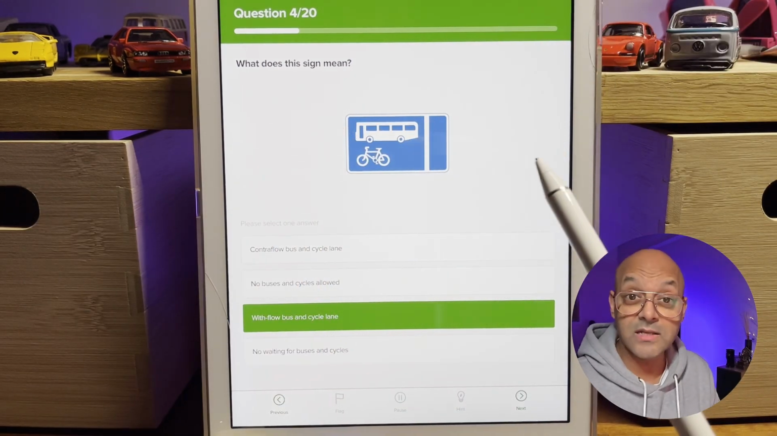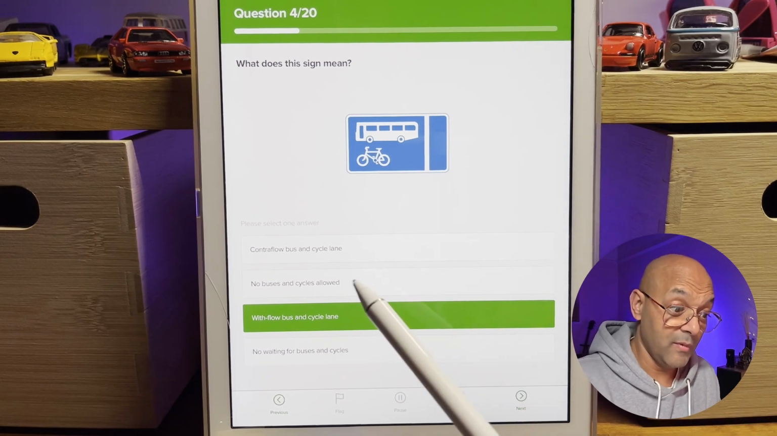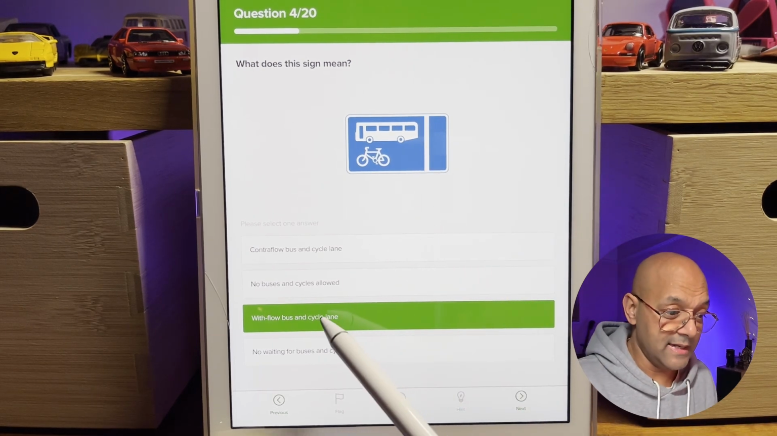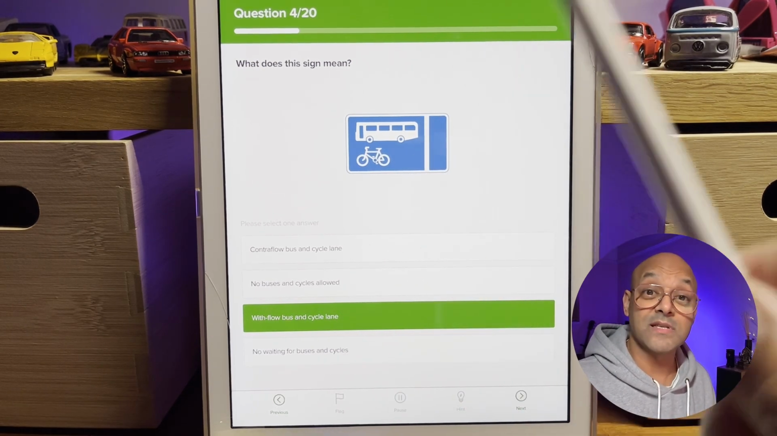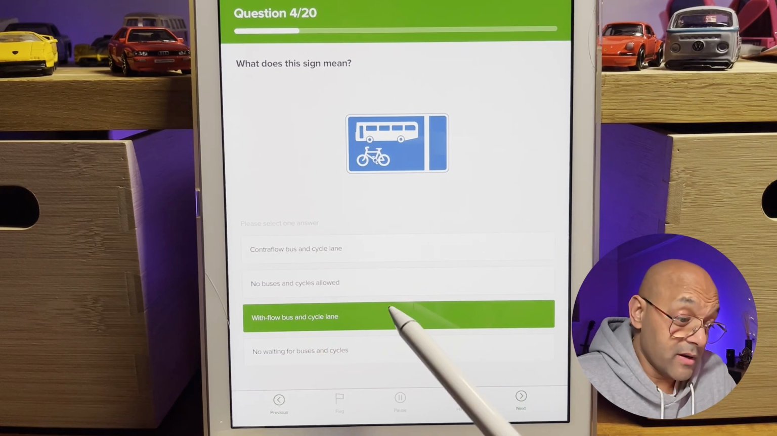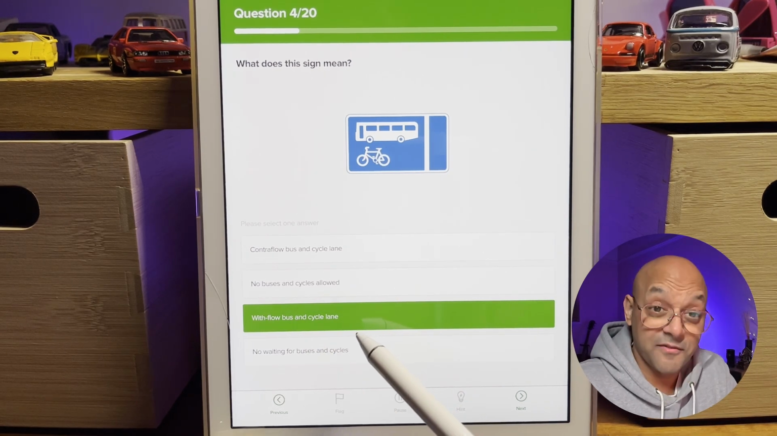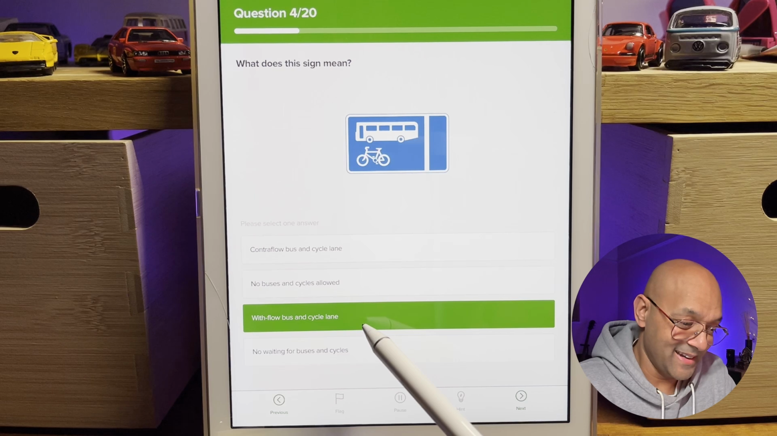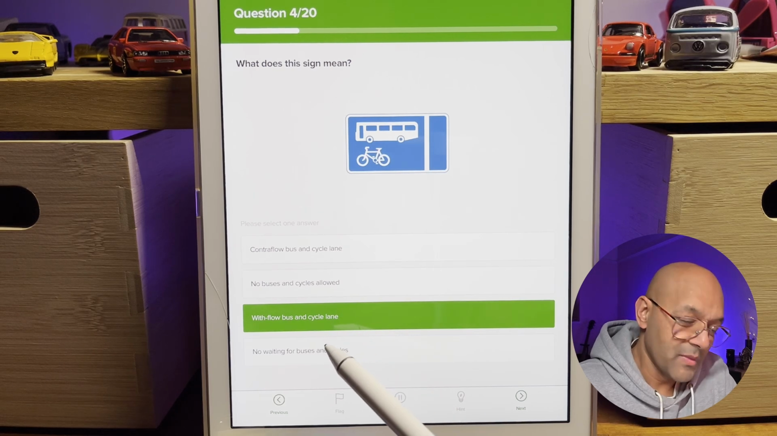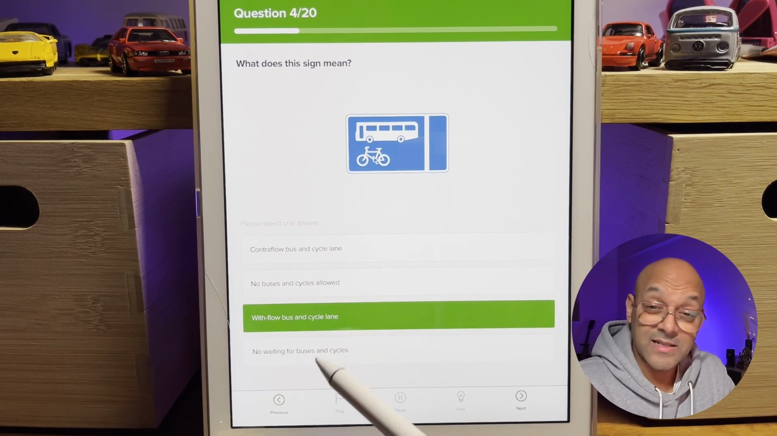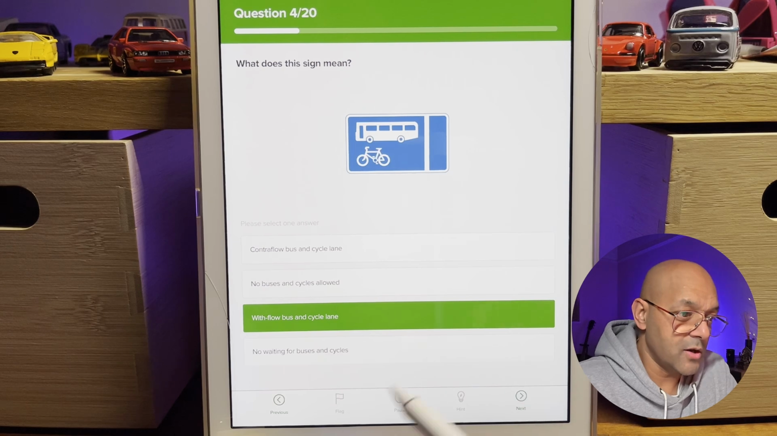Yeah, and there's no arrows on it, so we know it's not a contraflow, it is actually a with flow. They both go in the same direction. Okay, so yes, we are going to go for the with flow bus and cycle lane. That's a bit of a mouthful to say, isn't it? So yes, we're going to go for the with flow bus and cycle lane. Good. Let's go for the next question.